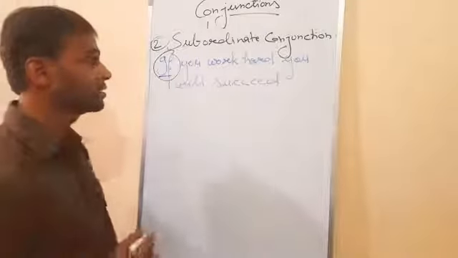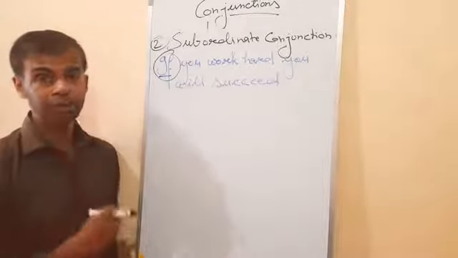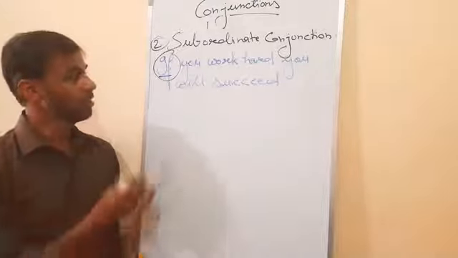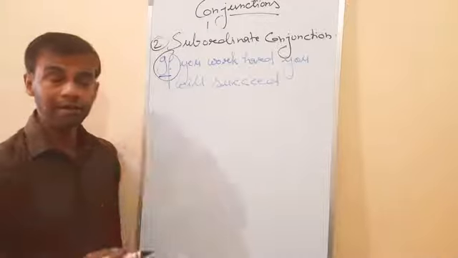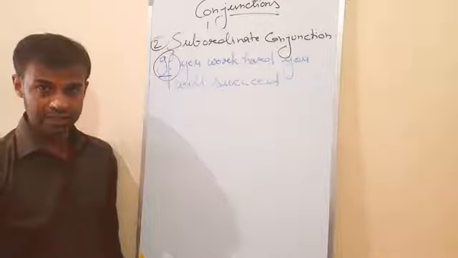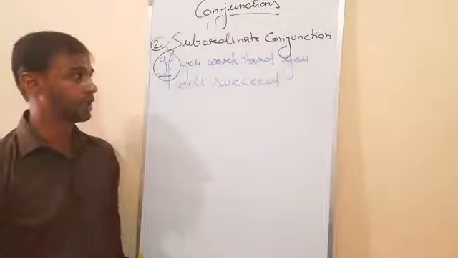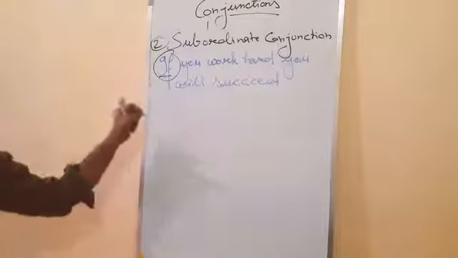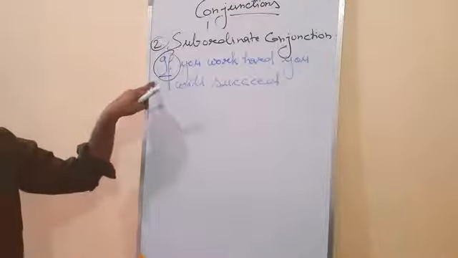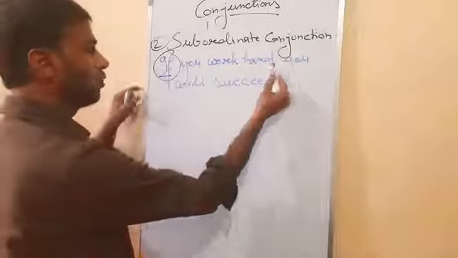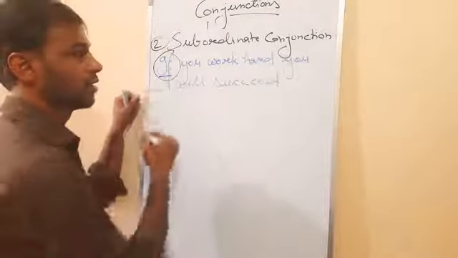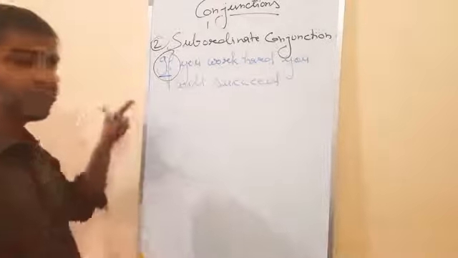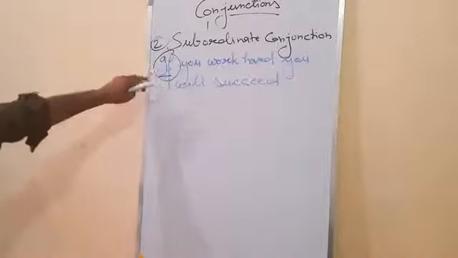Subordinate conjunctions are usually used with dependent clauses also. When you study the kinds of sentence structures, in that part, subordinate conjunction becomes a dependent clause, also known as a subordinate clause. So in such cases we use subordinate conjunction. So if is a subordinate conjunction, understand now? And if you work hard, up to here, this is the subordinate clause also. But right now I'm just teaching you conjunction, so you understand that if is what? Subordinate conjunctions. Is it clear, students?